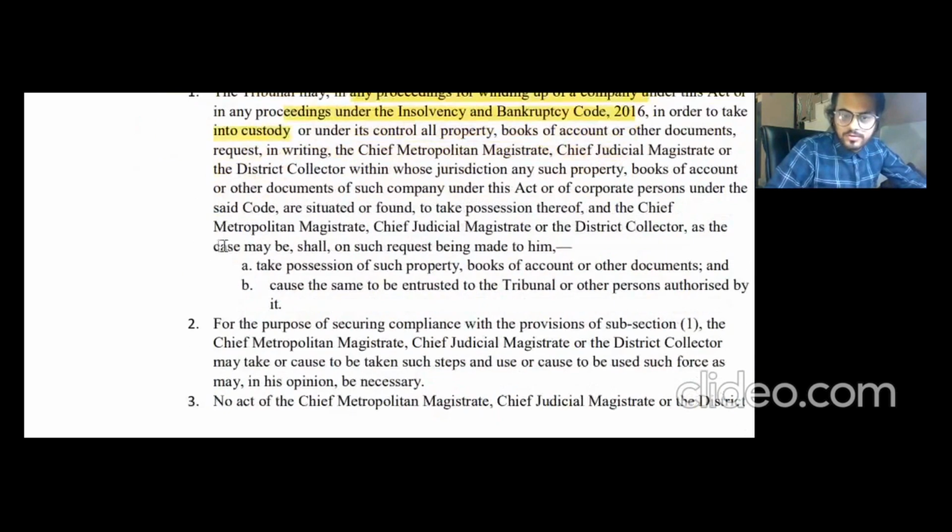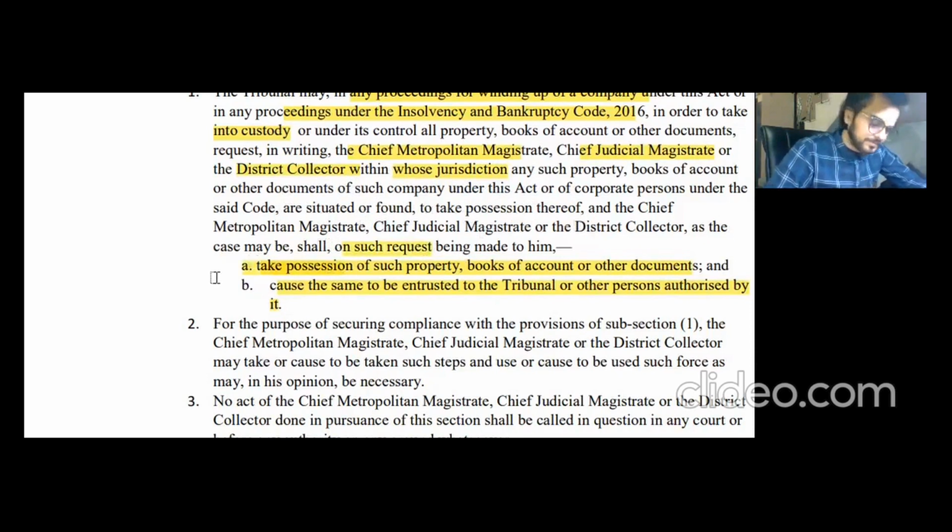This only talks about those that take possession of such documents, books of accounts or other documents, and cause the same to be entrusted to the tribunal or other persons authorized by it. So they can take the assistance of CMM, CJM (Chief Judicial Magistrate) or DC (District Collector), within whose jurisdiction such property, books of accounts or documents of such company under this Act or of the corporate persons under the said Code, IBC, are situated or found, to take possession thereof. And the Chief Metropolitan Magistrate, CJM or the DC, as the case may be, shall on such request being made to him take possession.